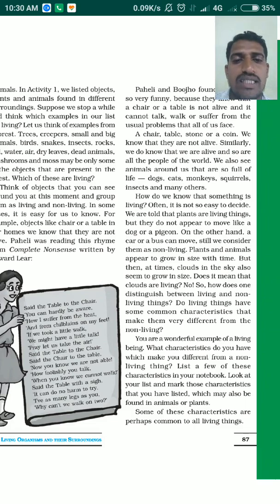For example, table, cot, chair, TV, radio, such things. We also see some animals around us, and they are full of what? Life. For example, dog, elephant, lion, buffalo, horse, etc. So how do we come to know that something is a living or non-living thing? It is not so easy to decide whether a given object is living or non-living. We said that people, plants and animals are living things, but plants do not appear to move like other living things, right or not?